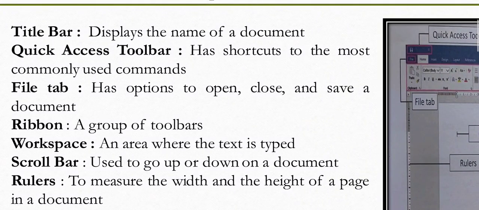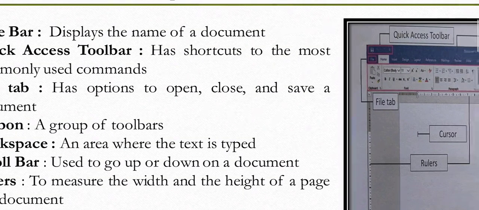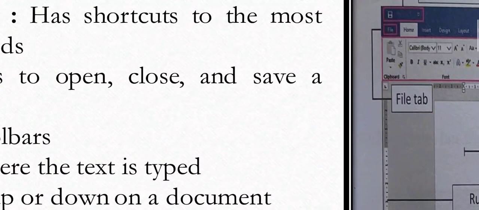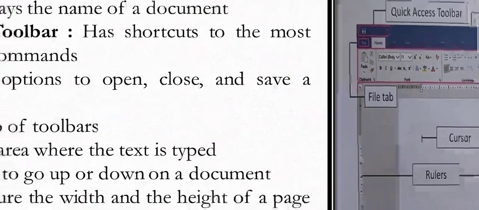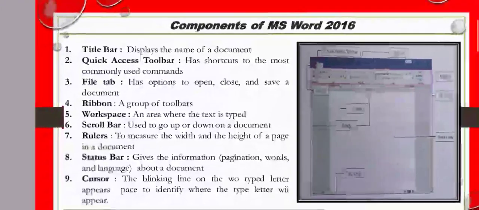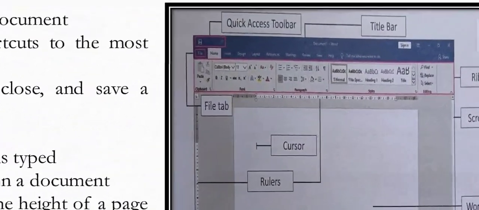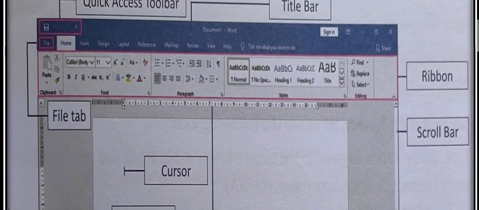Next is the file tab. It has the options to open, close, and save a document. Here you can see the file tab option. Next is the ribbon, a group of toolbars. Here you can see the ribbon. All the toolbars are included in the ribbon.